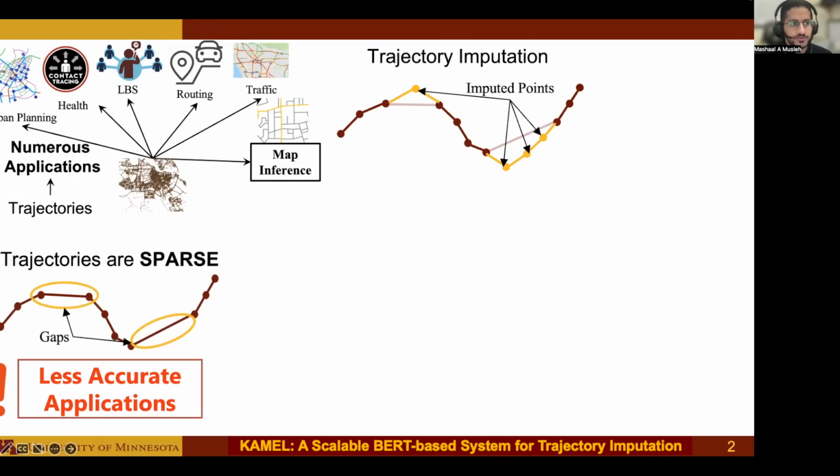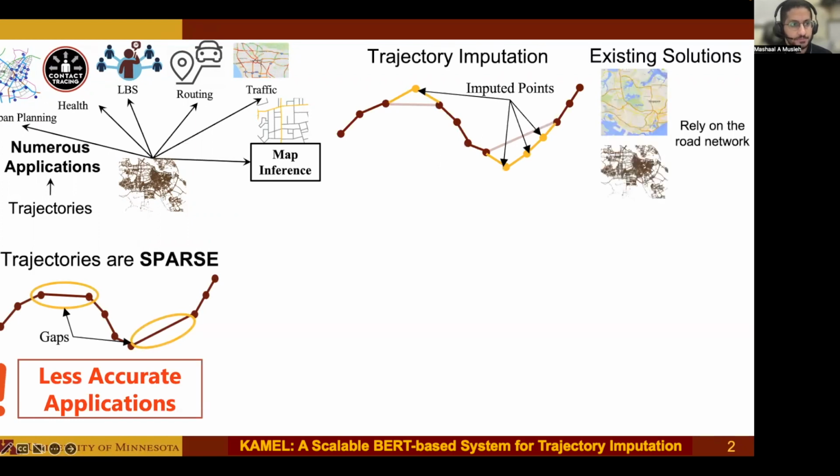Most existing solutions rely on the underlying map to match the GPS points with the road network. Hence, the imputation becomes about shortest path on the road network. However, map data, like any other data, suffer from all sorts of inaccuracies, as shown by several reports and research studies.